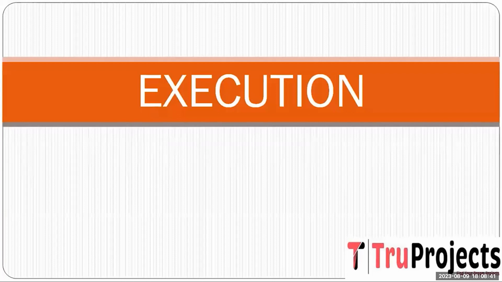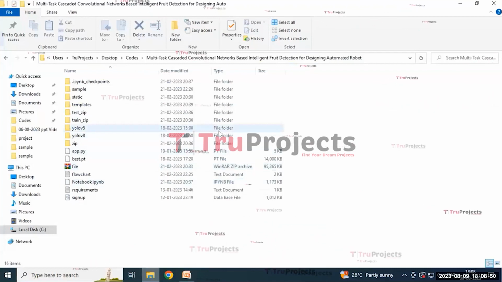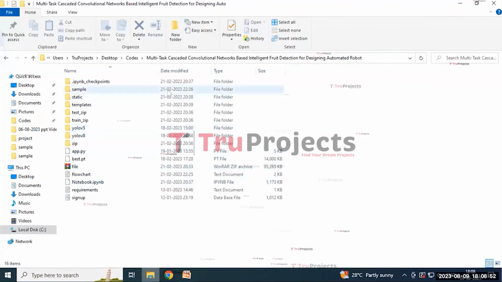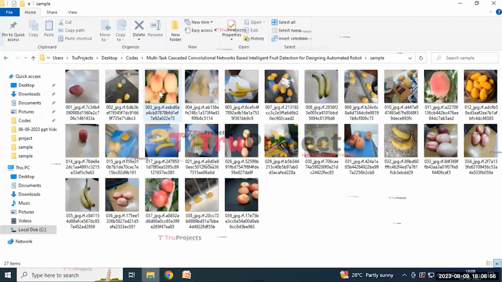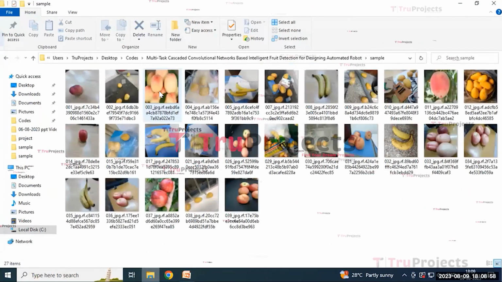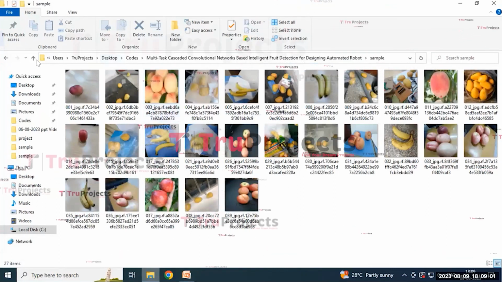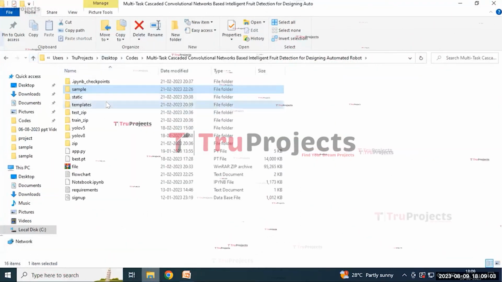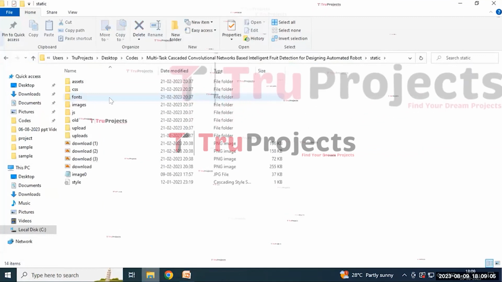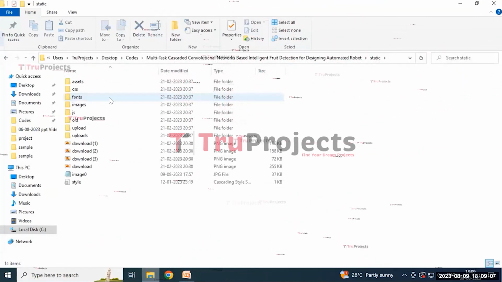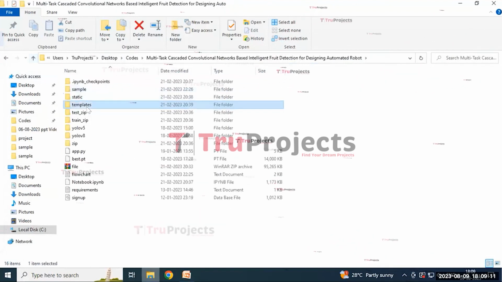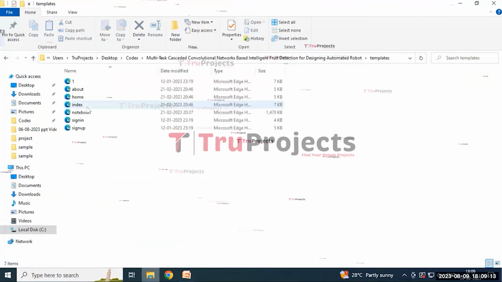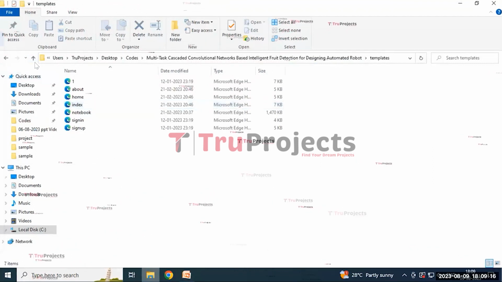To execute the project, first we need to open the code folder. And this is the code folder containing various files within it. The sample folder contains images which are used for testing the performance of the model, and the static folder contains the CSS, images, fonts, and assets folders within it, and the template folder contains the home, index, notebook, sign-in, and sign-up pages within it.